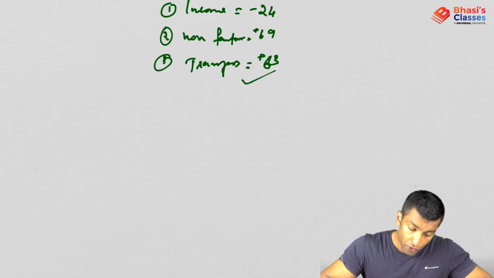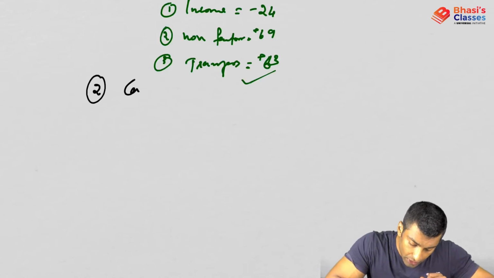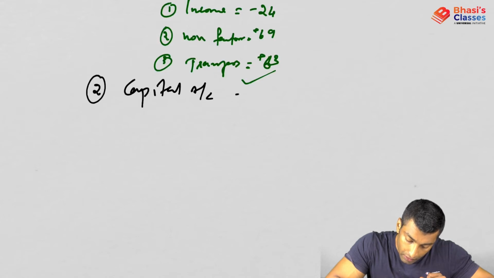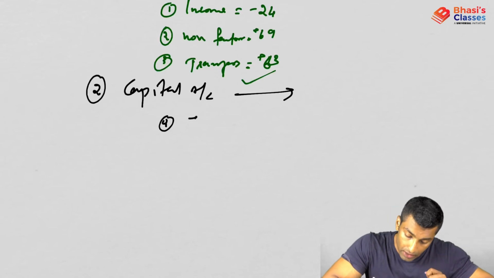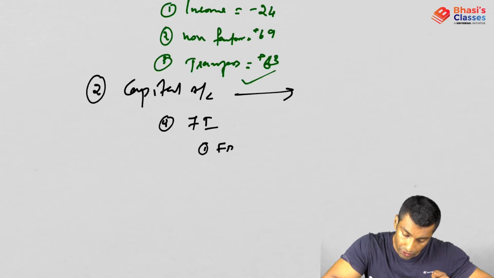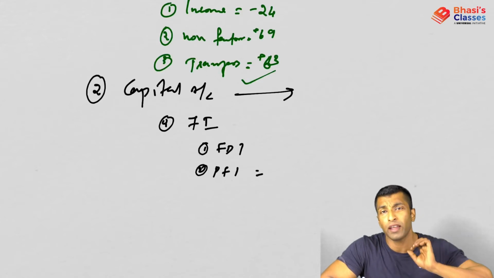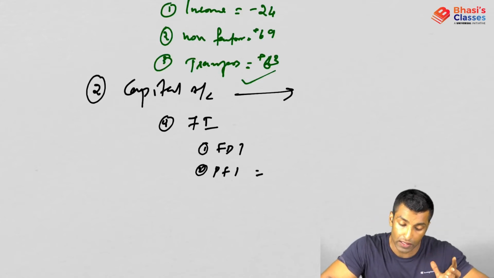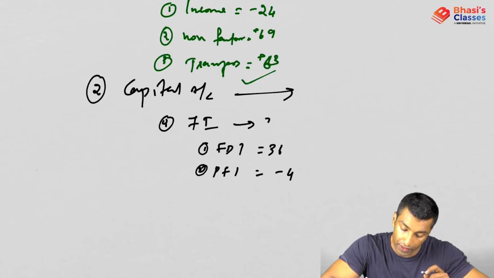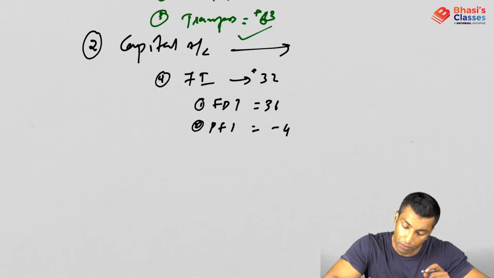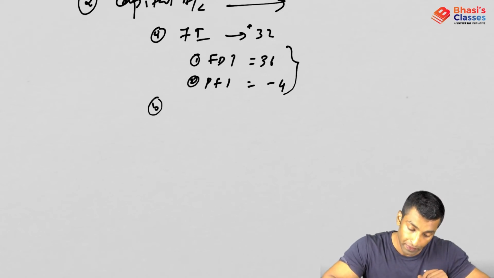Okay, now we will move to the capital account. The second component will be the capital account, that we will calculate. The first component is foreign investment. In that, first one is FDI and then PFI. PFI in that year was very negative. A lot of borrowings, unstable situation, fluctuations, so it's actually negative. And FDI 36. So foreign investment will be 32 positive. I'm just taking this difference and writing it as 32.